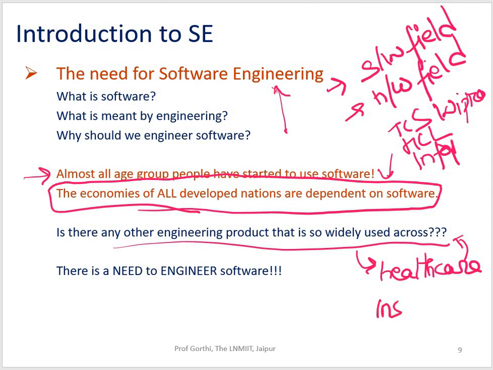Your insurance sector, previously it was on paper, these days it's automated. Your insurance application can be made online. Banking is not at all possible without software applications, right?